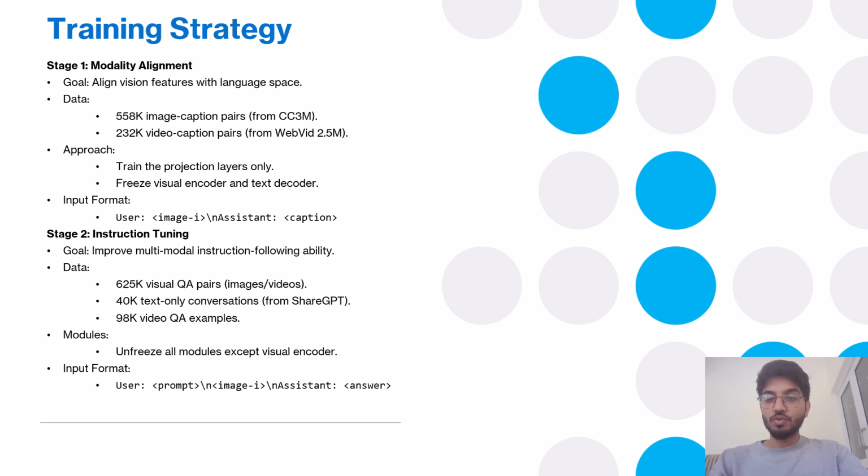In stage 2, the instruction tuning, the model learns to follow natural language instructions. It is trained on a mix of 625K multimodal QA pairs, 40K text-only conversations from ShareGPT, and 98K video QA examples. This is where the model starts to understand user intent and generate useful responses. All modules are trained now except the visual encoder, which we will discuss in stage 3, which is long video tuning.